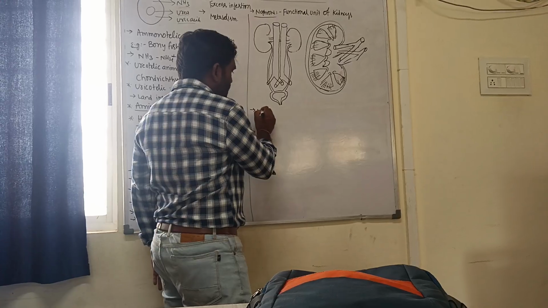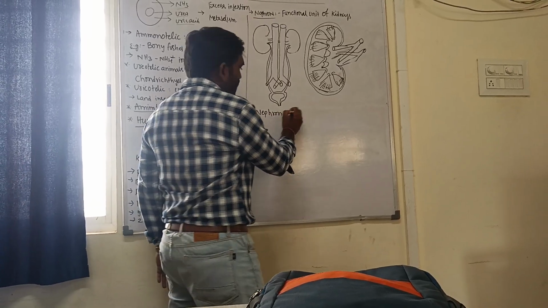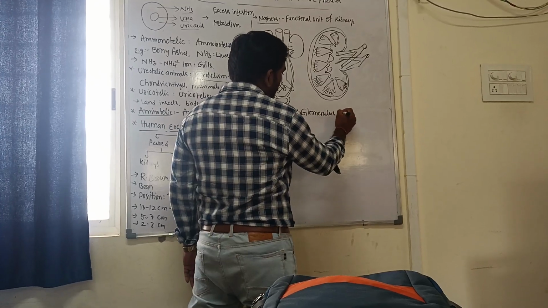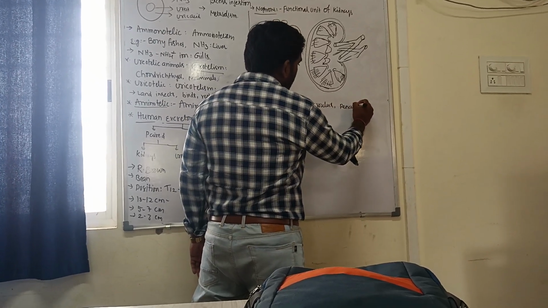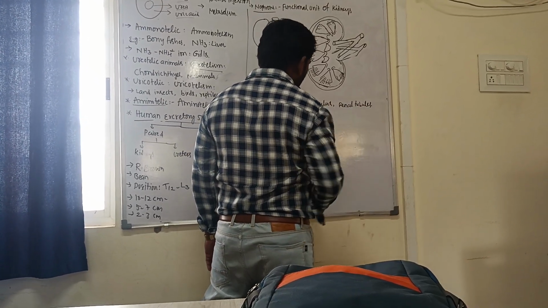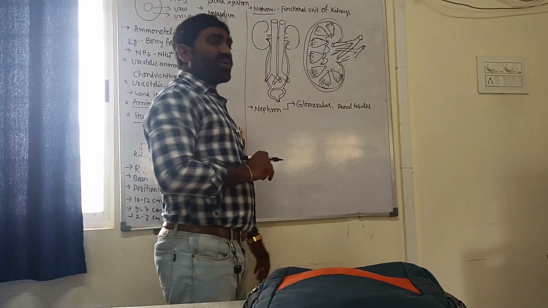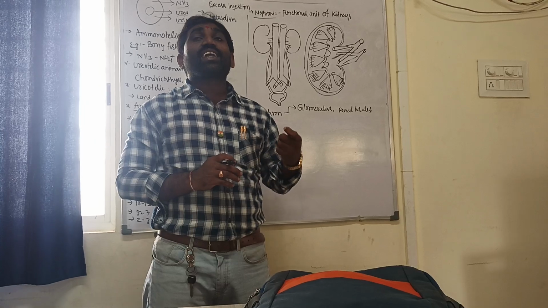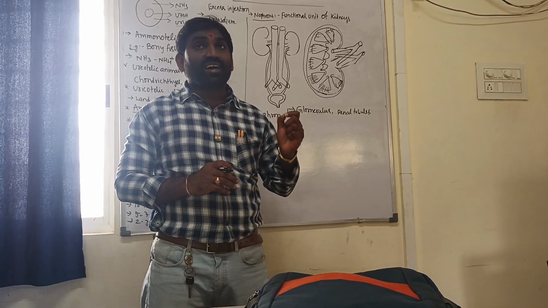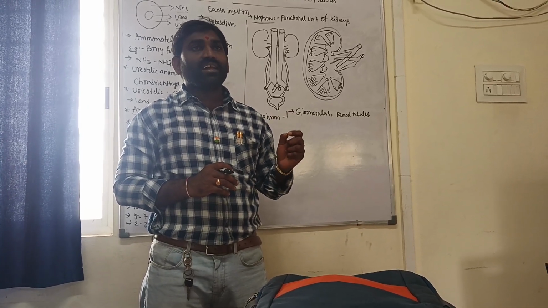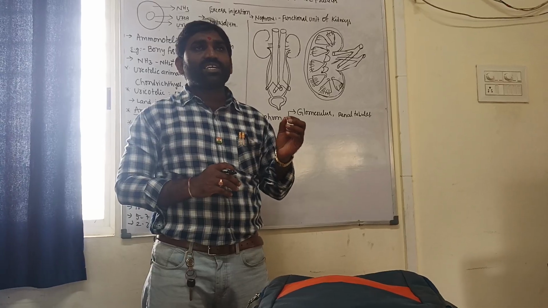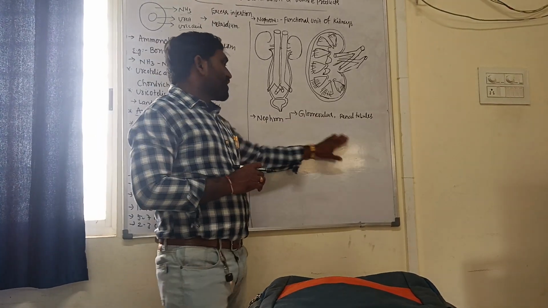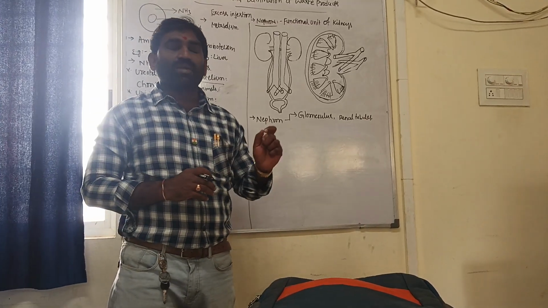Each nephron has two structures: the glomerulus and renal tubules. What is the glomerulus? The renal artery forms a network of capillaries we call the glomerulus. The glomerulus helps in filtration of blood.